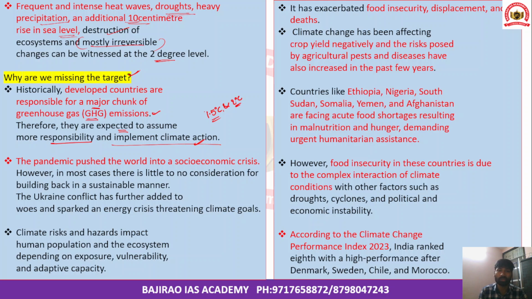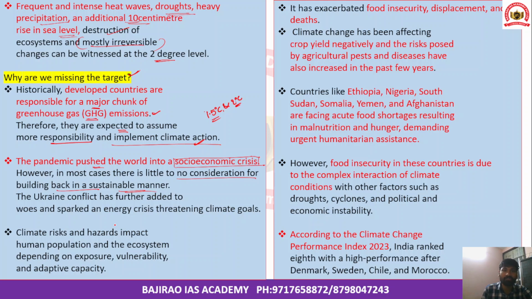And it is very important because they have the technology and they have the financial resources, but when it comes to taking up the responsibility and fulfilling their commitments, they are on the back foot. So the pandemic has effectively pushed the world into a socio-economic crisis. In this crisis, in most cases there is little or no consideration for building back in a sustainable manner. These countries have not been considering building back sustainably.